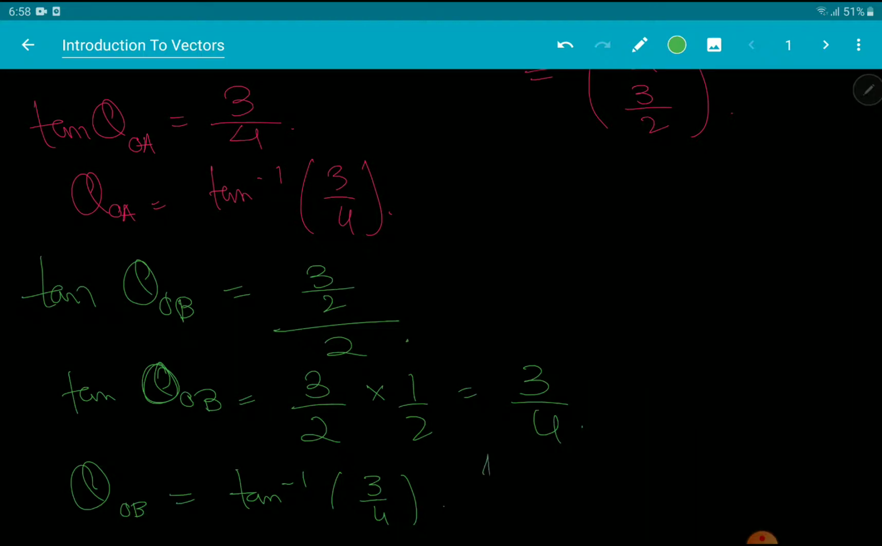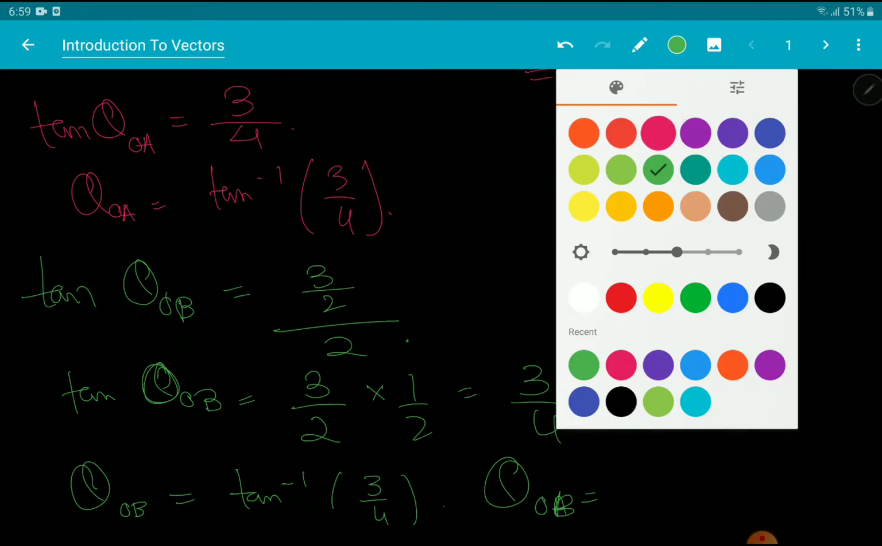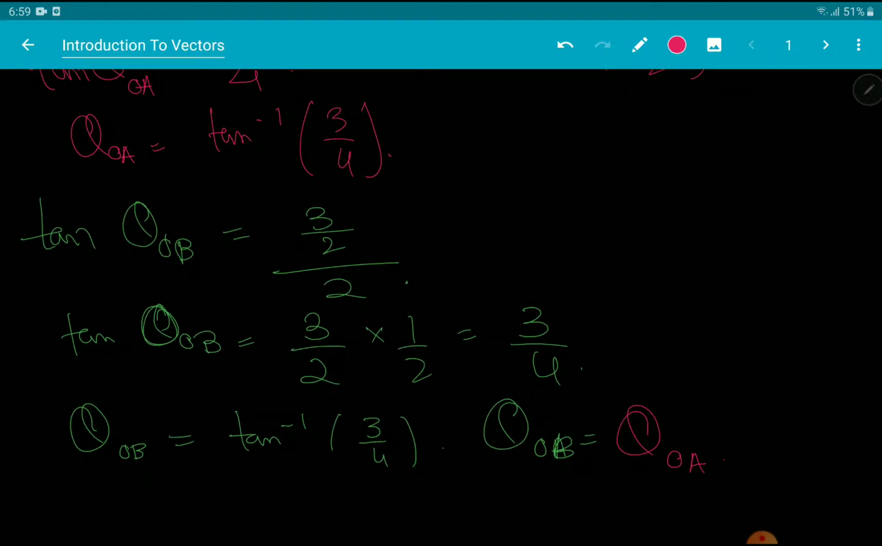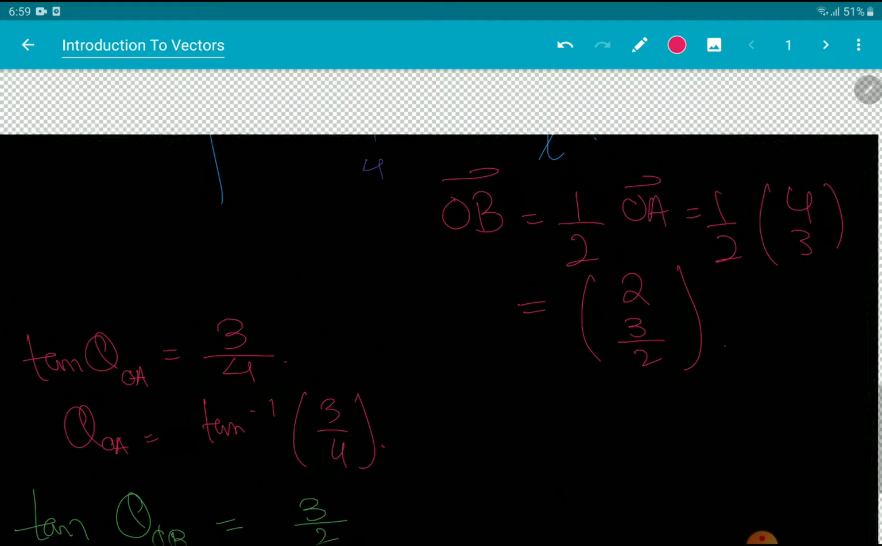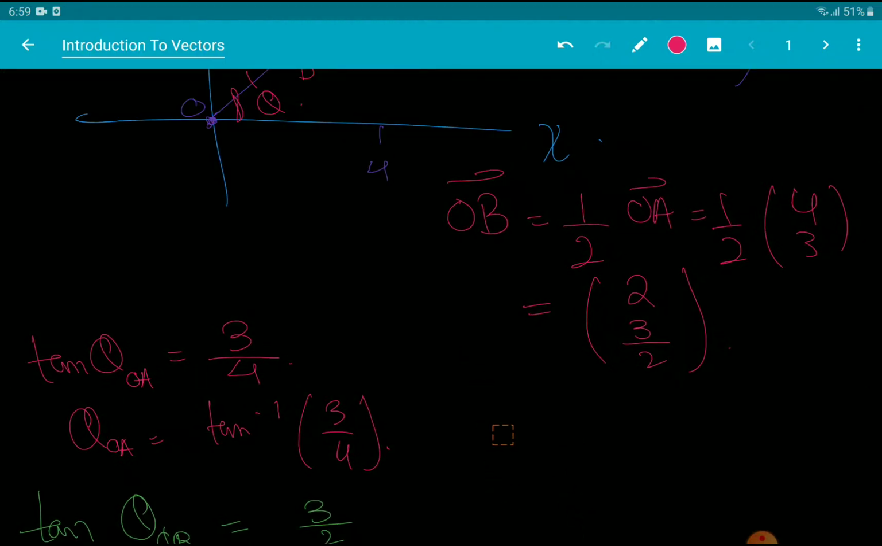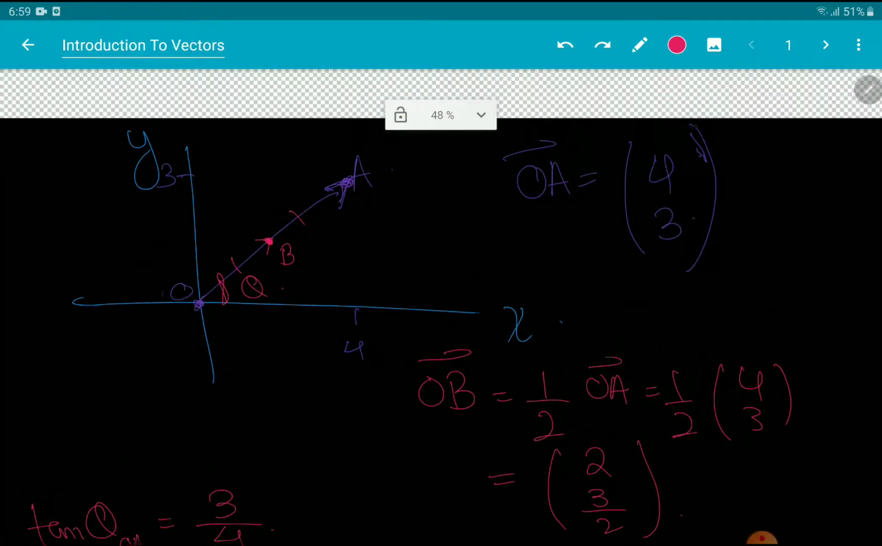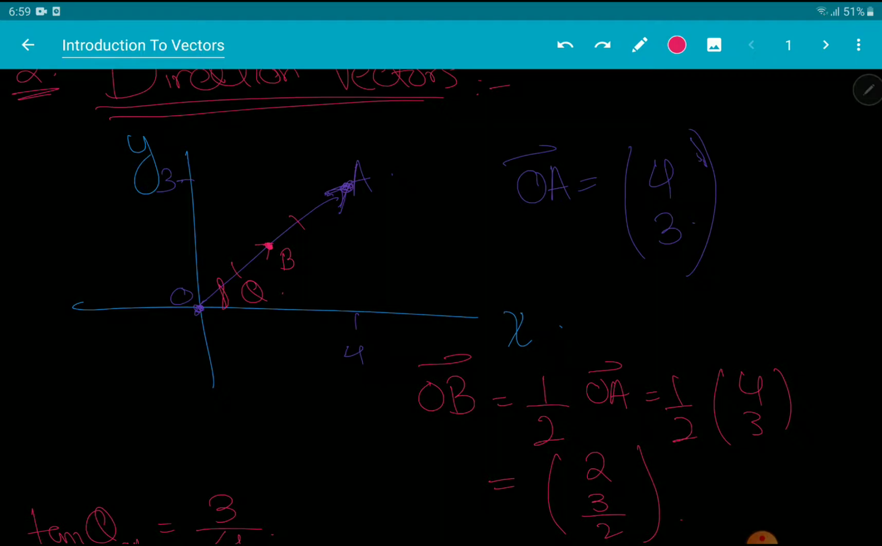So what this shows is theta OB, the direction of OB, is equivalent to theta OA, right? So the direction is the same. So direction vectors are kind of like this. Direction vectors are usually used to denote a direction, not the exact magnitude.